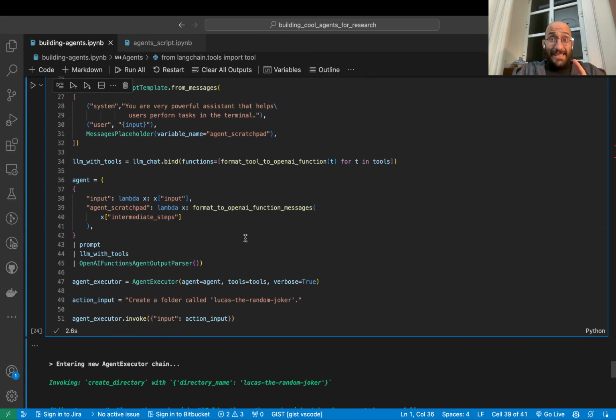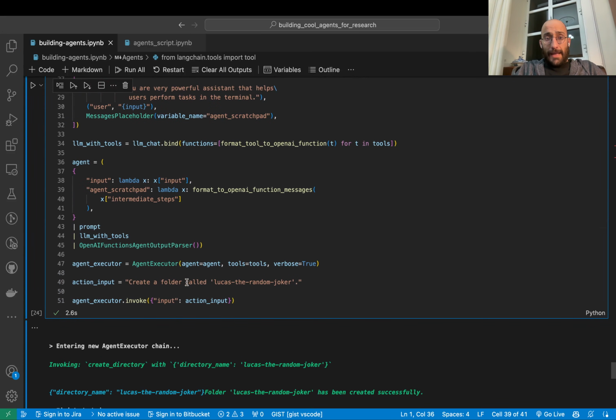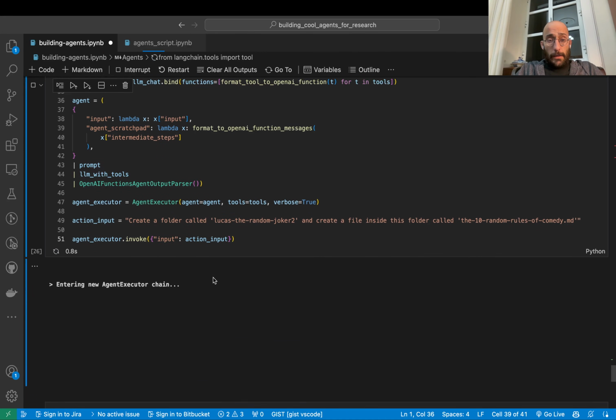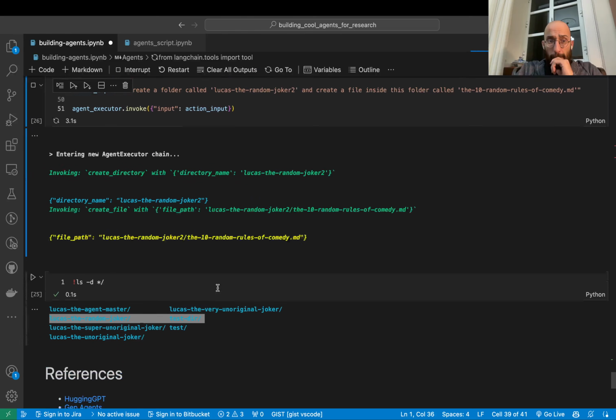Okay, so now let's change the task, so that instead of being something very simple like create a folder called this, we're going to add something. We're going to say create a folder called Lucas the Random Joker 2, and create a file inside this folder called the 10 random rules of comedy. All right, so let's see if that works. We're testing it right now. Let's take a look.